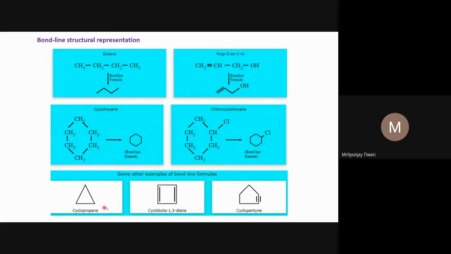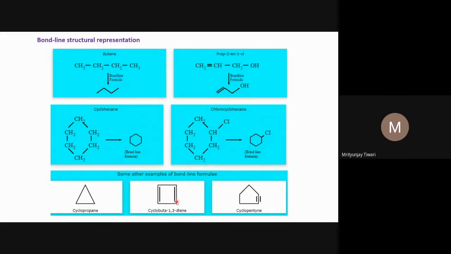Similarly, some other representations may be cyclopropane. You can see the cyclopropane CH2, CH2, CH2 group. This is cyclobuta-1,3-diene. A 1,3-diene means what? Each carbon atom should have a CH group. Why? Because if I see the CH carbon atom, there is a double bond with this carbon atom. So two valencies here, one valency because of this carbon atom.